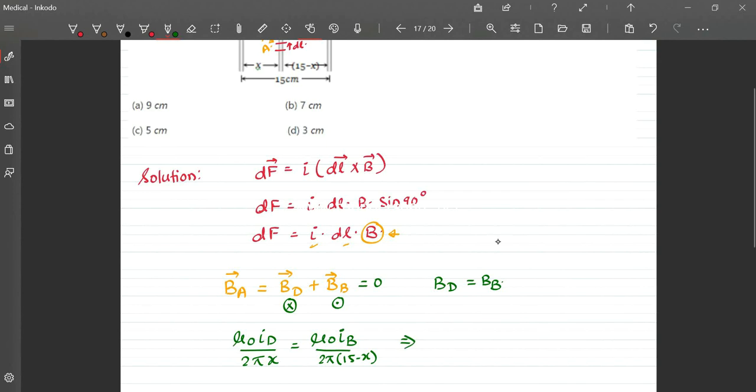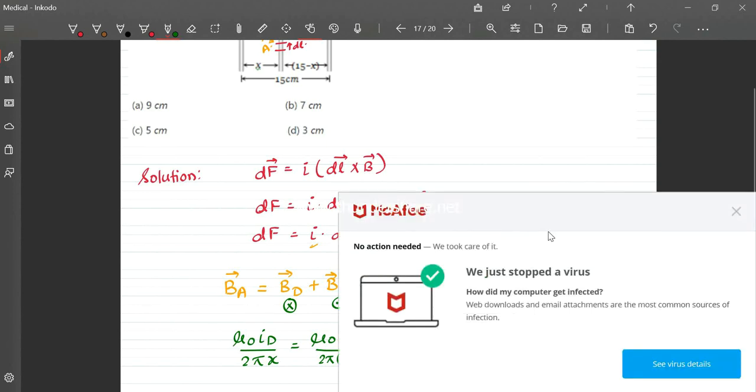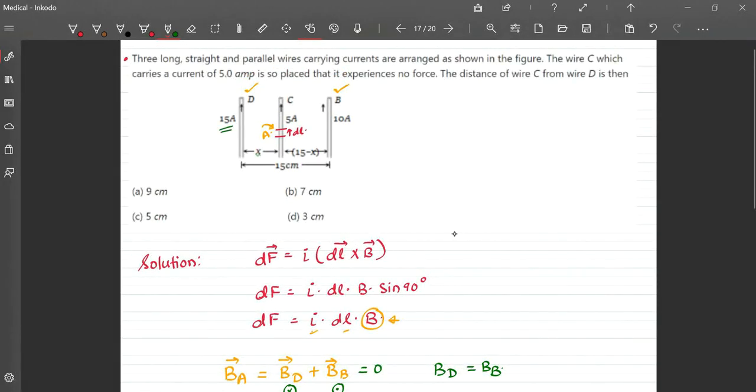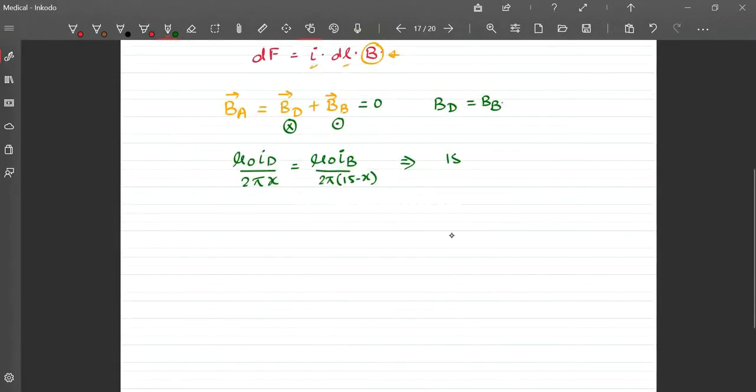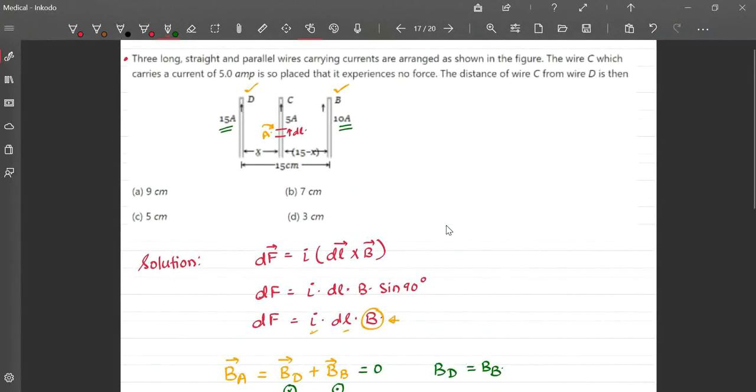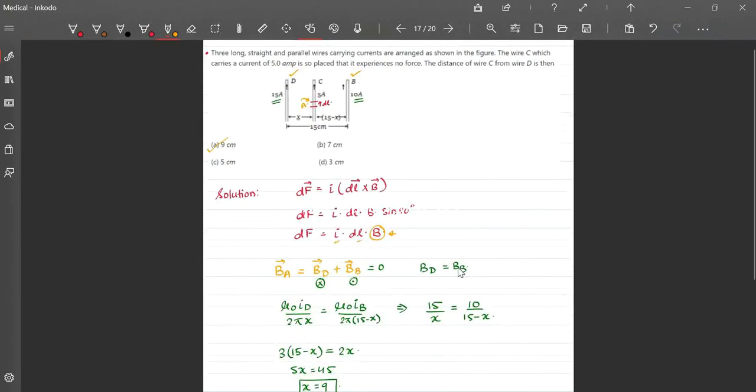Therefore, if I put the values of I_D and I_B and rearrange, x is 9. So the required answer is 9. You can have a look at the process then.